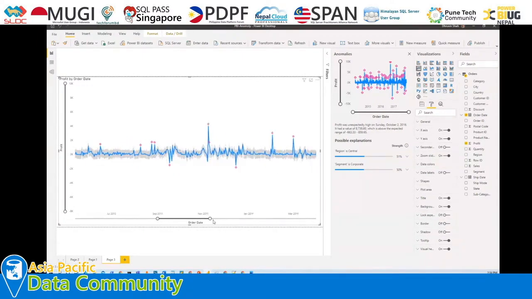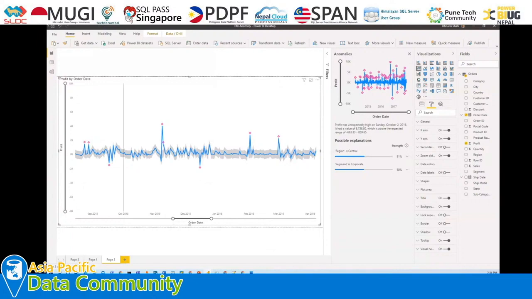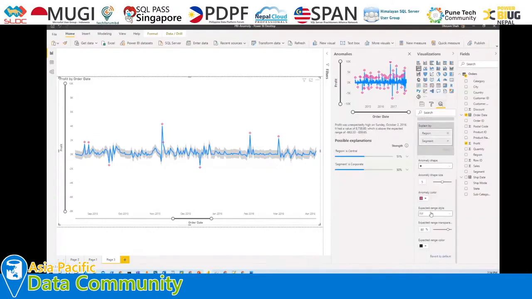Now let me zoom in a little bit so I can show you some specific data points, and we can explore the property in more detail. Let's say I'm going to the analytics section again, and here we have an option called expected range style. For example, at this particular point we have detected anomalies, but I just wanted to know what the expected range was and what we are exactly getting here. This is something we can get easily with this option.